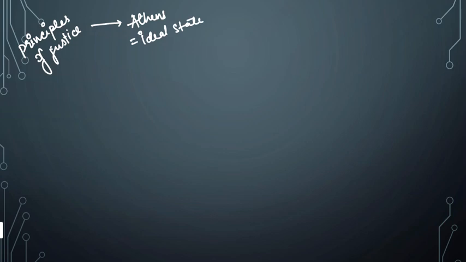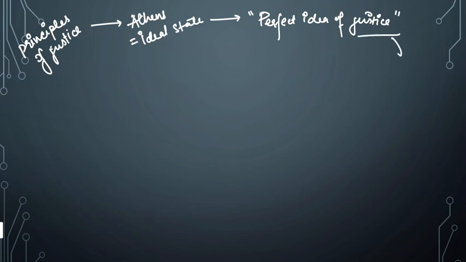To make Athens an ideal state, it has to be based on the idea of justice, that is the perfect idea of justice, or God's idea of justice. Therefore, he requires the perfect idea of justice. Now, in order to understand the perfect idea of justice, we have mentioned the context. Now, we are explaining it in terms of Plato, how he gives the concept of the just soul.